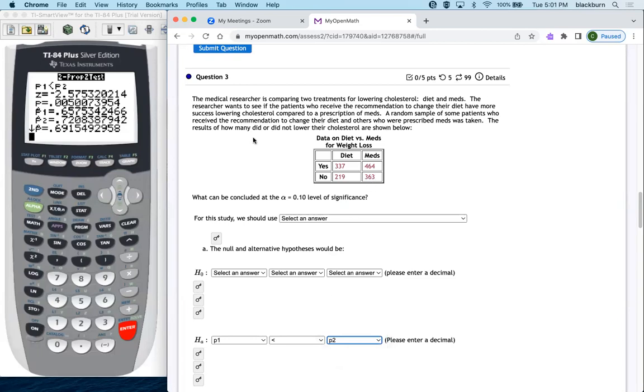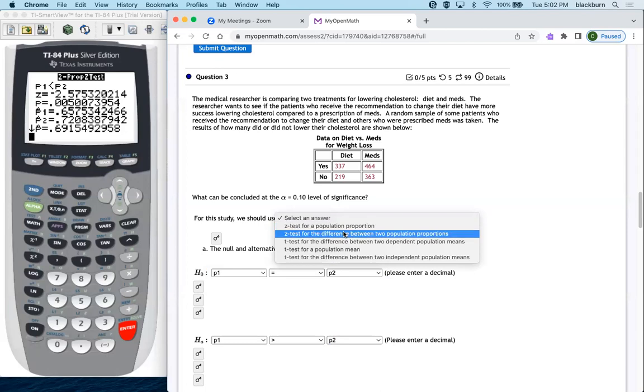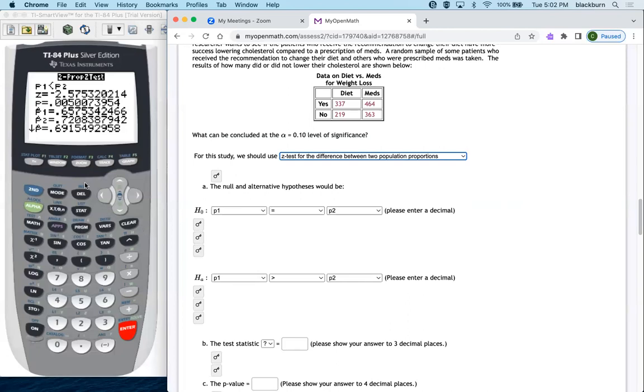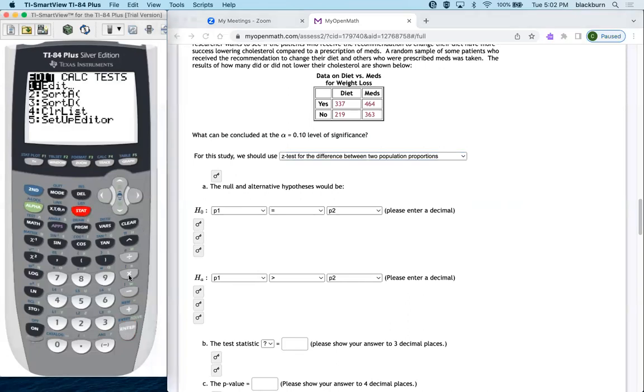Let's read that again. Researcher wants to see if the patients who receive the recommendation to change their diet have more success lowering cholesterol. I think that's greater than then. So P1 equal to P2 is always this one. And this one, of course, is going to be that Z test for the difference between 2 population proportions. So this one, when we enter it, is going to be different. It's the same test. Same test.